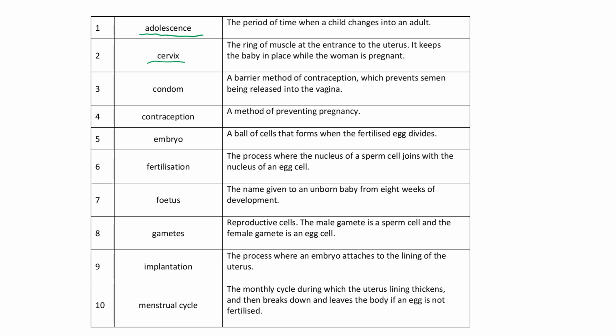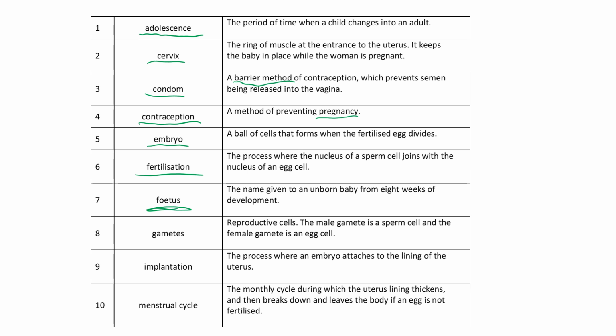A barrier method, so that's a blocking method of contraception, would prevent semen, sperms being released into the vagina, a condom. A method of preventing pregnancy, like a condom, is contraception. A ball of cells that forms when the fertilized egg divides. Okay, so the ball of cells is your embryo. The process where the nucleus of a sperm cell joins with the nucleus of an egg, so sperm joins an egg, fertilization. The name given to an unborn baby from 8 weeks of development, so after 8 weeks, it's a fetus.